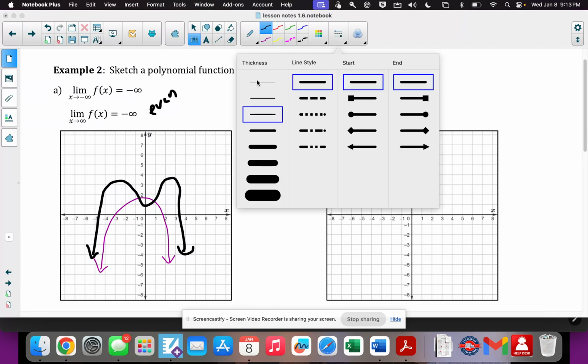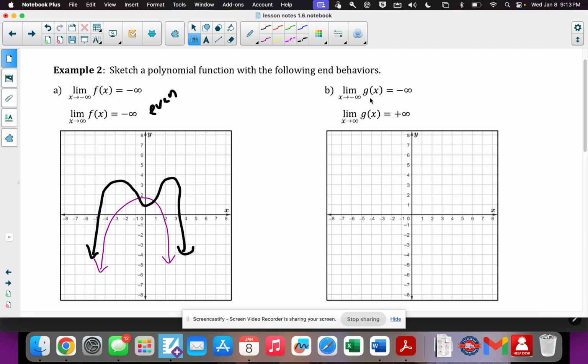All right, so the other side. The left side, when x is negative, the y is also going towards negative, so that's basically down here. And as x is going to the positive, y is going to the positive, that's here. And again, I could make this linear, I could make it cubic, I could make it bounce as many times as I want, as long as the left side's going down, according to this statement, and the right side is going up.